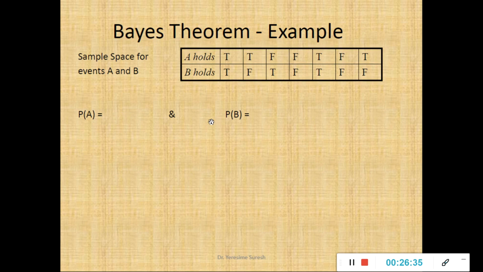So what is the first thing I am supposed to do? I am supposed to find probability of A as well as probability of B. So with respect to true event, fine, I will be discussing this entire problem with respect to any event occurring and the event is true. How to find the probability of a given event is false? If I subtract 1 minus the probability of P of A, I will get the event probability for false. So we'll just find the probability for given event A as well as event B.